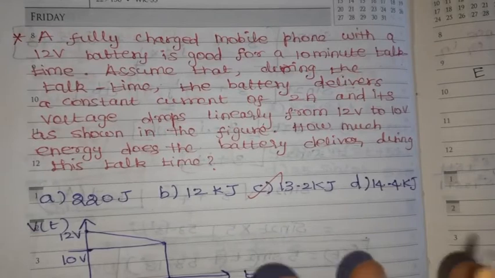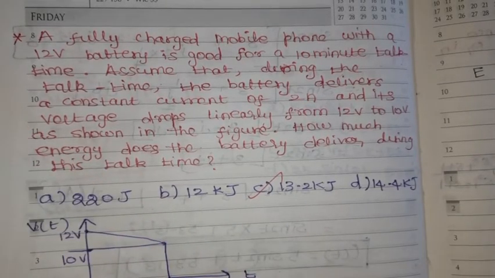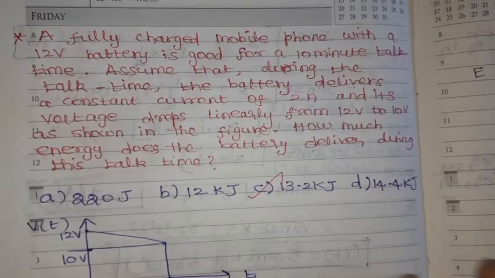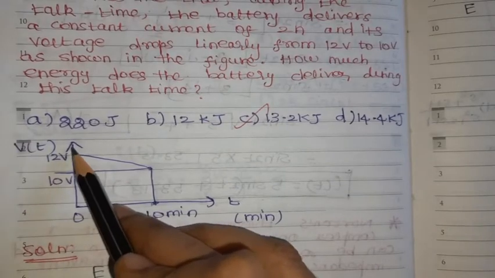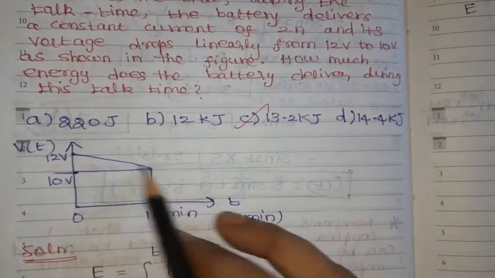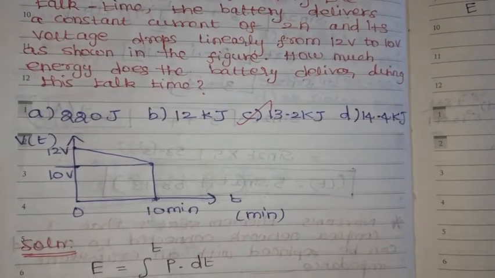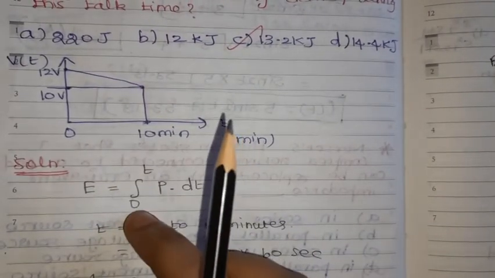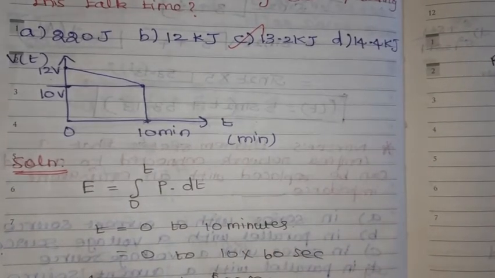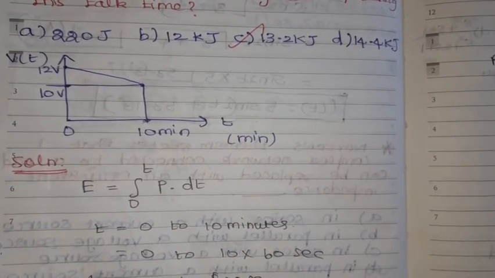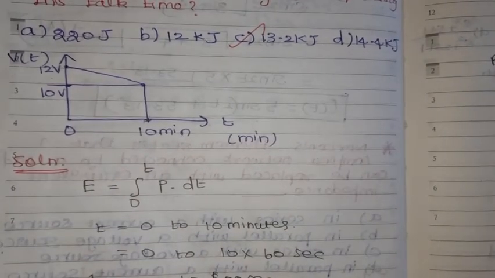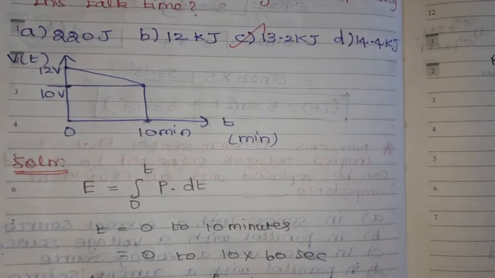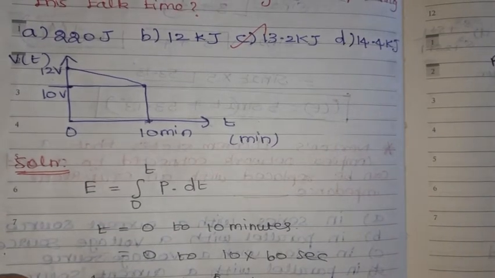Then how much energy does the battery deliver during this talk time? So we need to find out the energy value. This is the figure given in the problem. The time is 10 minutes duration, and the voltage drops from the peak voltage of 12 volt to 10 volt. So what is the formula? Energy can be found from the power. What is the relation between energy and power? Energy is equal to the integral of p dt. So we are going to find out that.